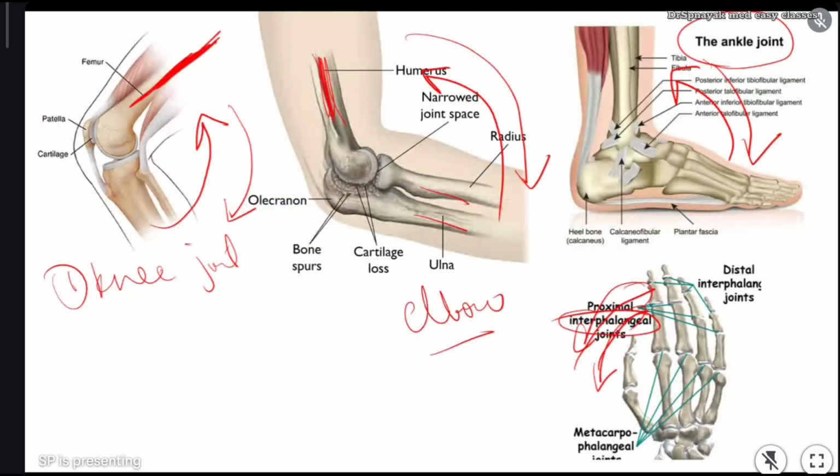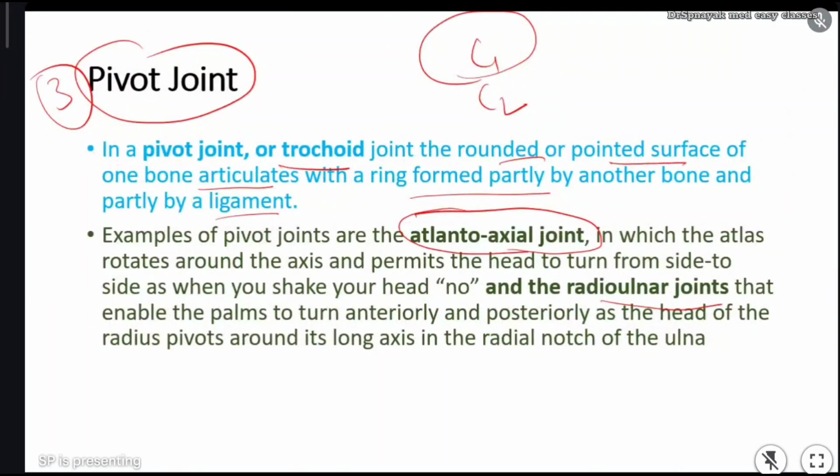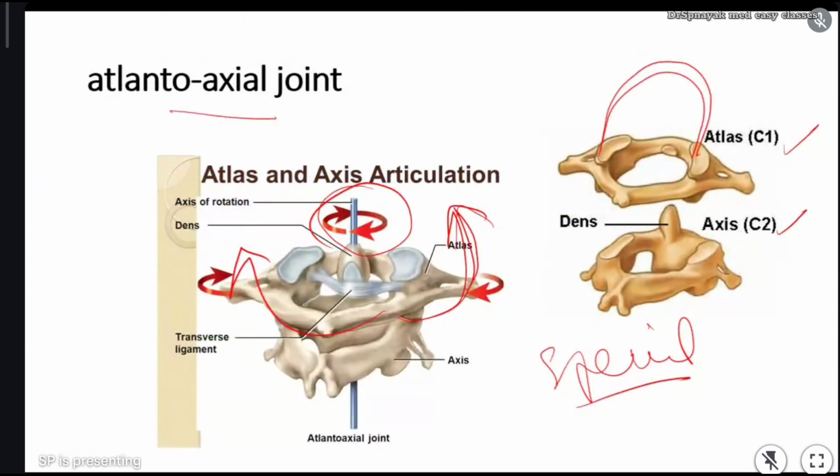Hinge joint, remember? It will show movement in a single angle. The best examples are the knee joint and elbow joint. And in pivot joint, it will move in circular movement. The atlantoaxial joint is the best example of a pivot joint. The atlas, the first cervical vertebra, moves on the axis.